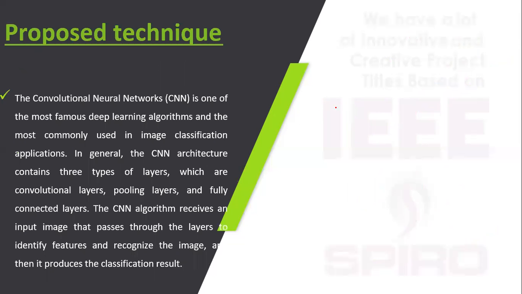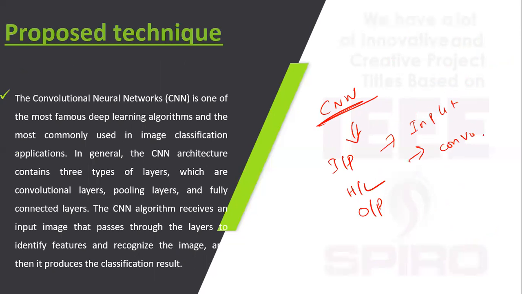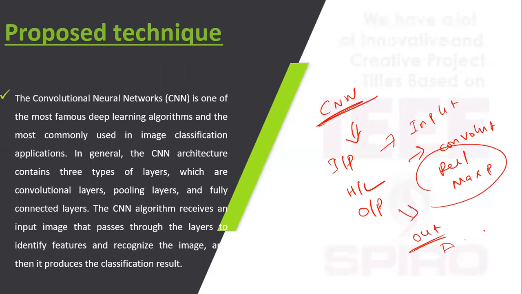In the proposed model, CNN will be used. In CNN, different layers will be there. The first one is the input layer, the second is the hidden layer, and the third is the output layer. In the input layer we use the input image, and in the hidden layer we use convolutional layers, ReLU layer, and max pooling layer. Finally, we get the output from these layers, and with the help of CNN we classify the disease.